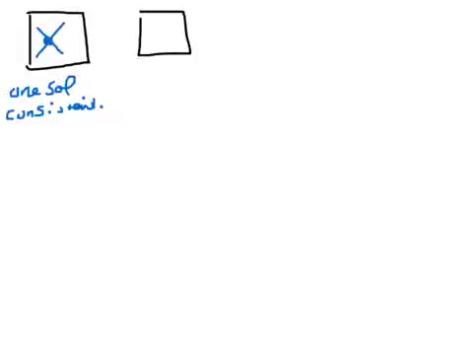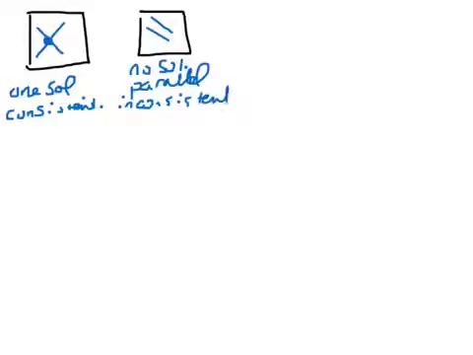Now what if we had two parallel lines? There are no solutions because those lines never cross. And in that case, we know these are parallel if there's no solutions. And there's a word for that, and it's called inconsistent because it's inconsistent with having a solution. So you need to know that word means no solutions, and that word means we've got one solution.